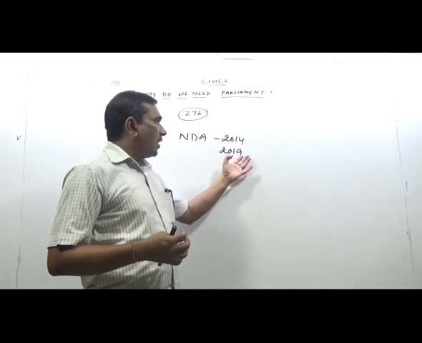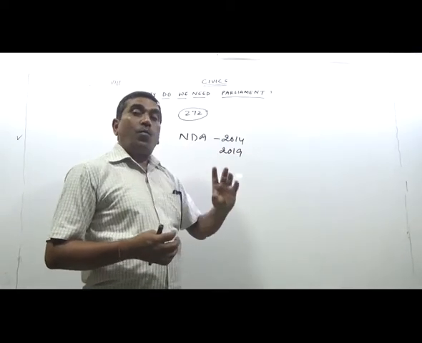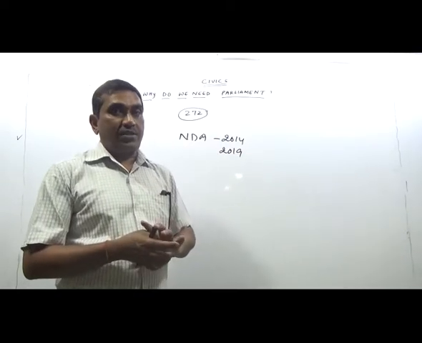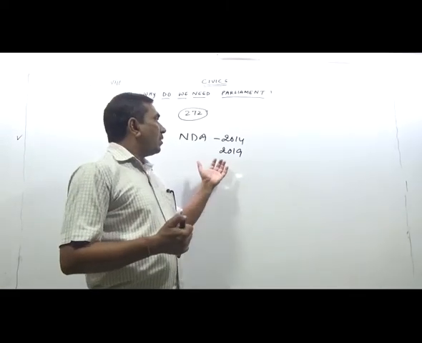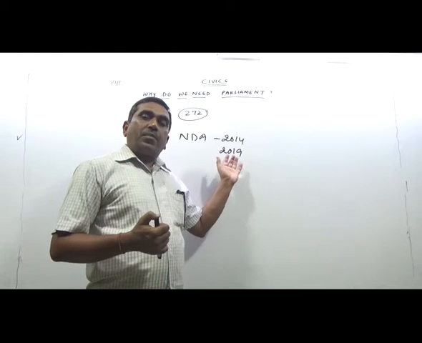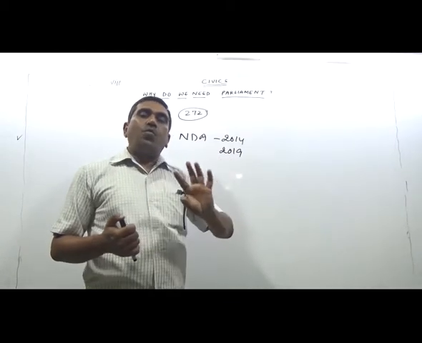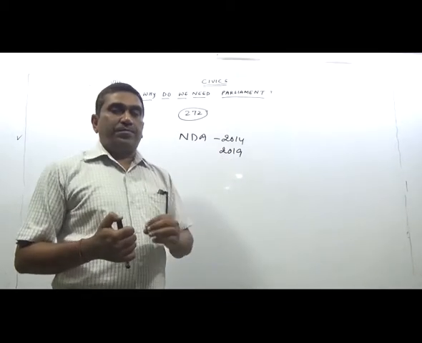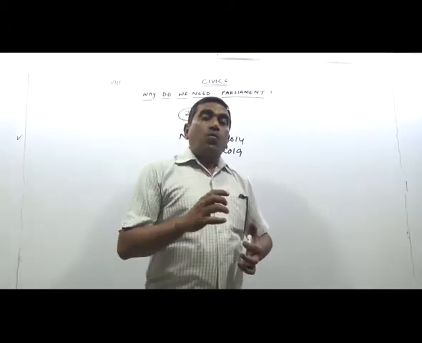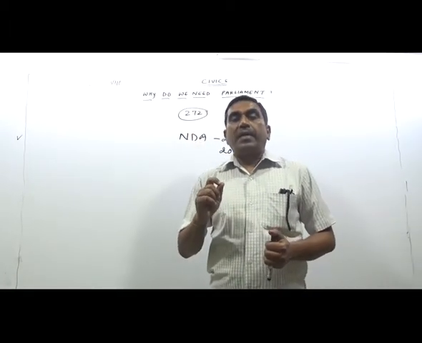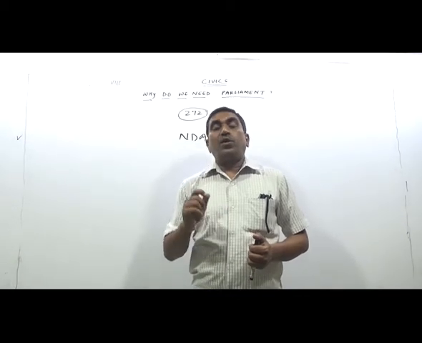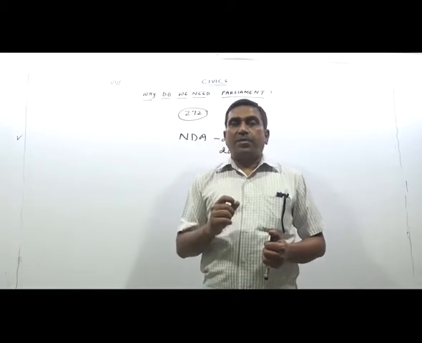In the 2019 elections, the NDA got more than 336. It is around 351. So they are the majority. So they have formed the government. Others would remain in the opposition. Now, what is the work of the opposition? The opposition simply criticizes the policy of the government.